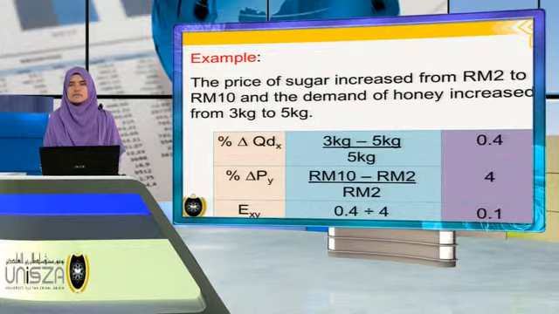So from the table, we can get the percentage change in quantity demanded of X, or demand for honey, equal to 0.4, and the percentage change in PY, or price of sugar, equal to 4. And after we calculate the elasticity, we get EXY equal to 0.1.